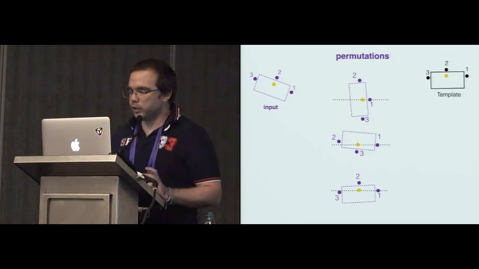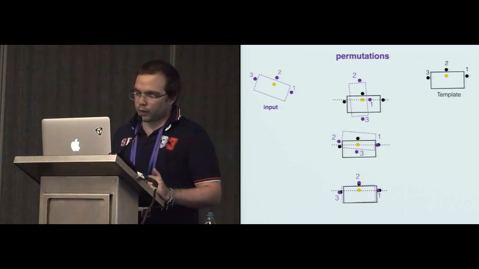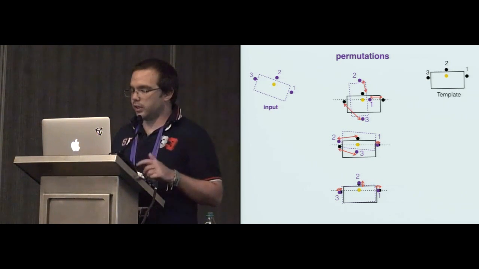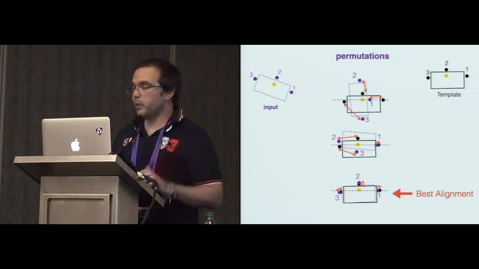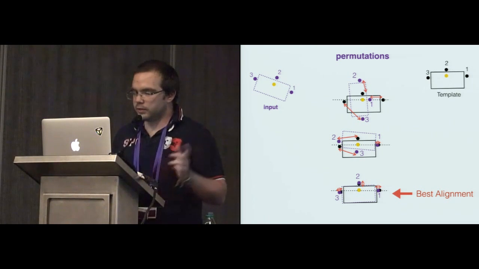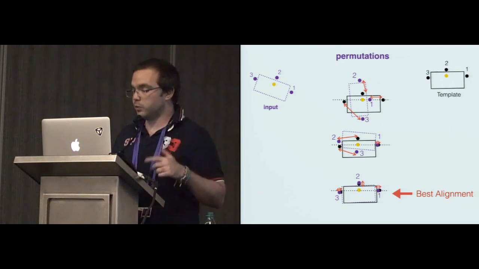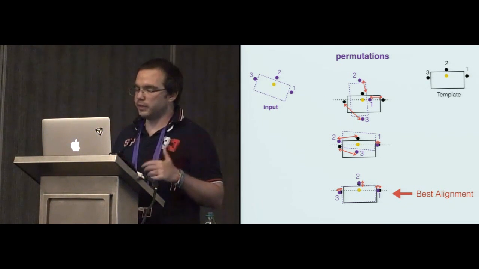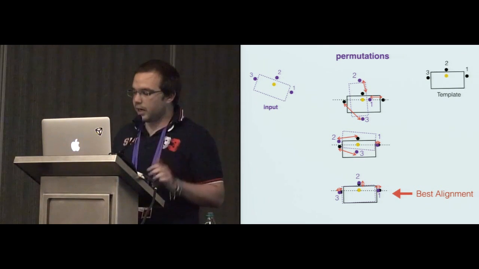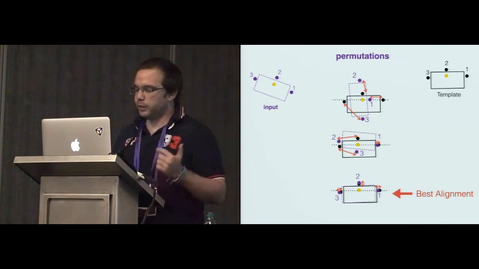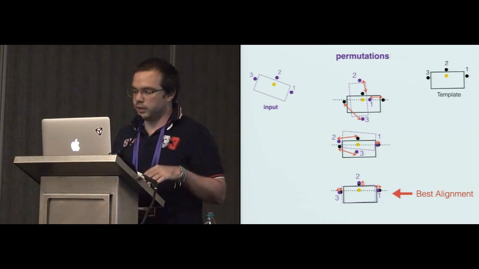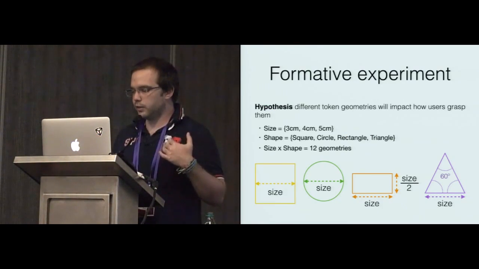Then we can put the template on top of each of these permutations, pair the different points, and compute the distance as the sum of the distances between the different pairs of points. The resulting distance is the smallest one, which is the one corresponding to the best alignment between the template and the input. At the end, our recognizer does this best alignment treatment for all the templates and returns the template that gives the minimal distance.